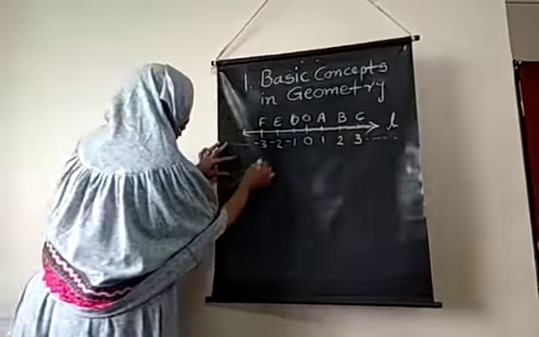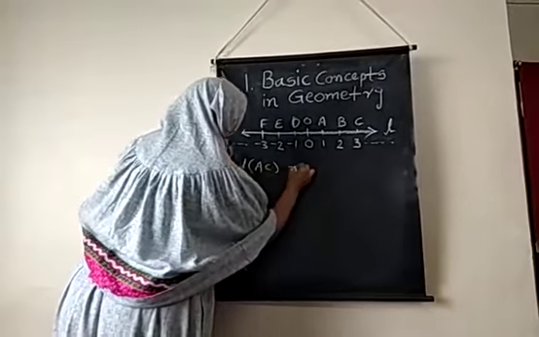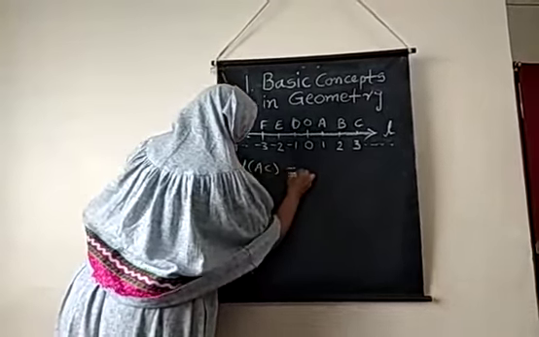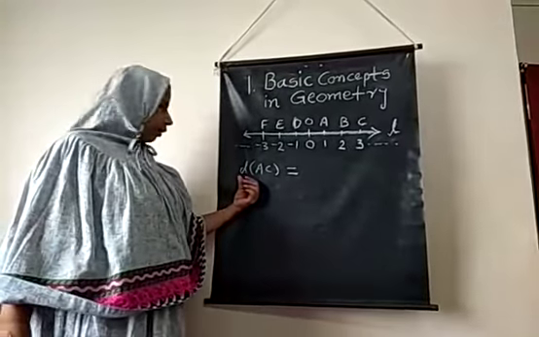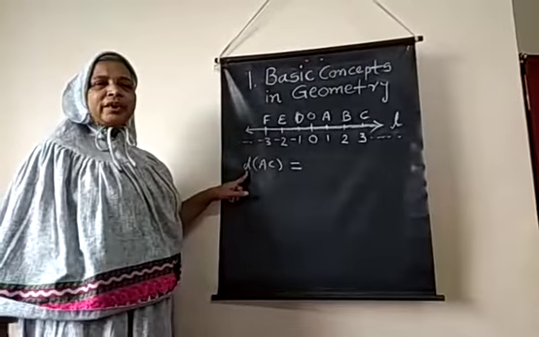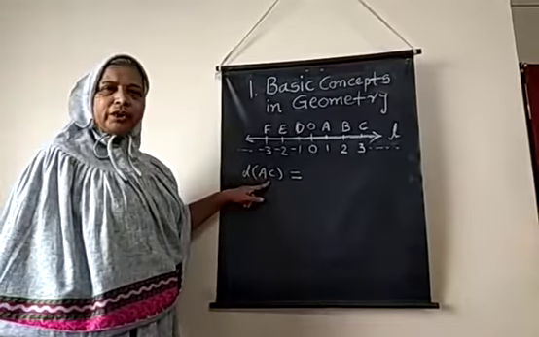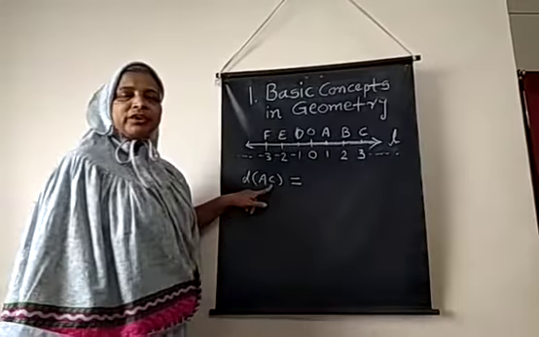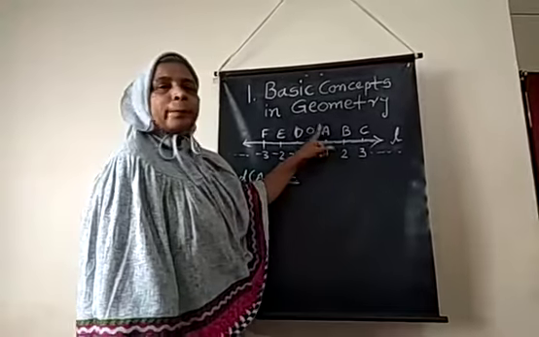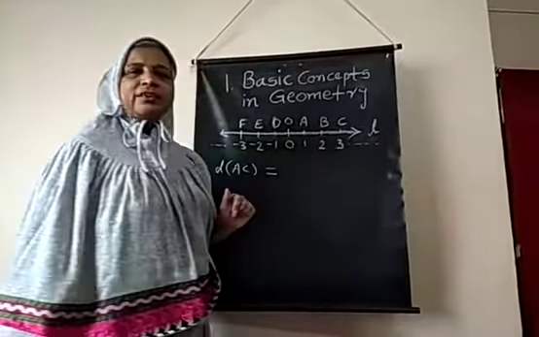So I am writing here distance AC. In this way we are writing. This notation D represents distance. Every time we cannot write the word distance, so simply, D is represented by distance, and which points are we considering? A and C. So we are calculating the distance between point A and point C. Now point A coordinate is 1, point C coordinate is 3. How to calculate? There are two ways to calculate the distance.